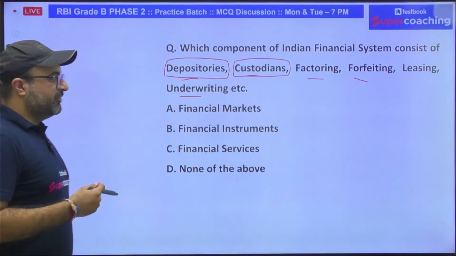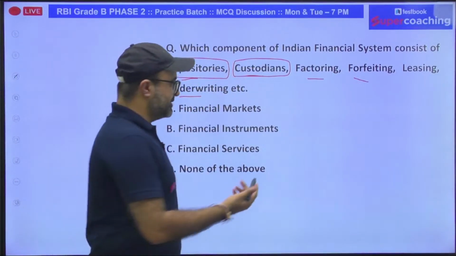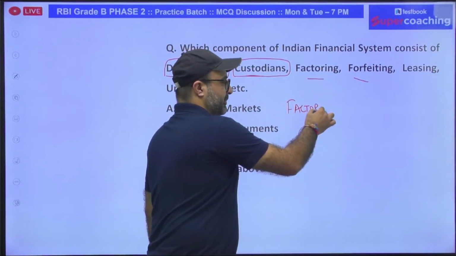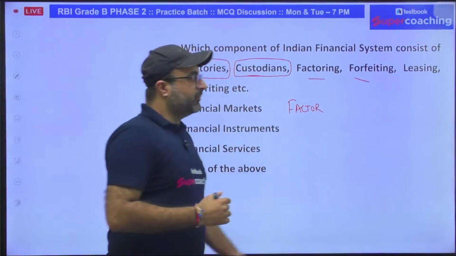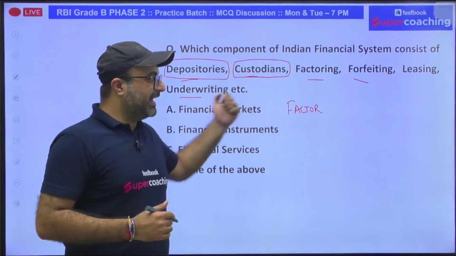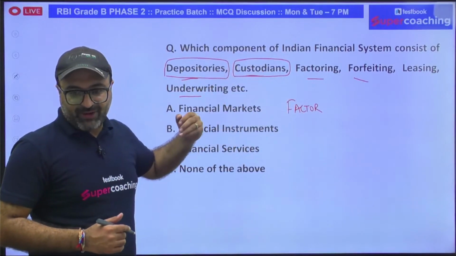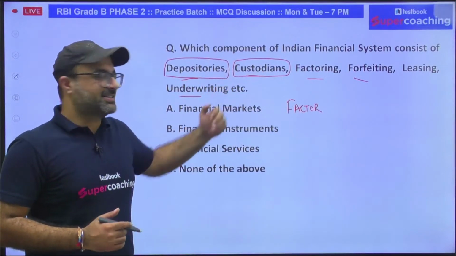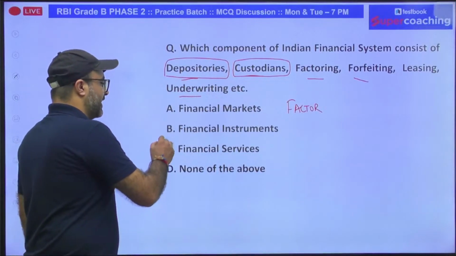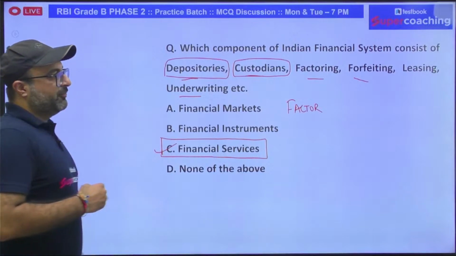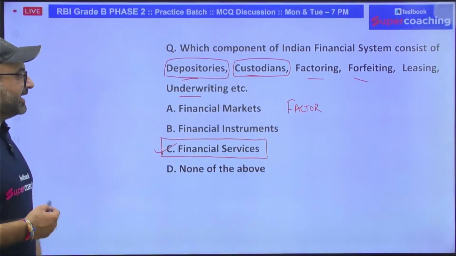See, a factor is an organization which provides you with a service of factoring. Forfeiting is a service. Forfeiting is provided by an organization. Leasing is a service. Are you getting my point? Underwriting is a service. So they all are part of financial services. So for factoring, forfeiting, leasing, underwriting, what are these?